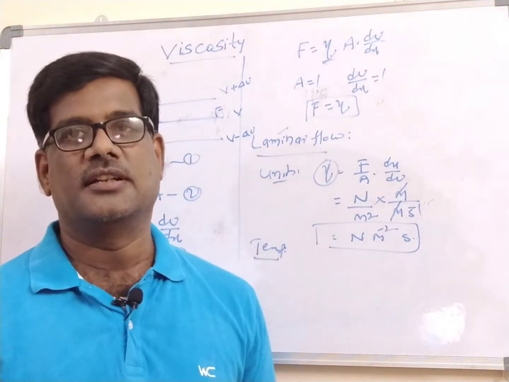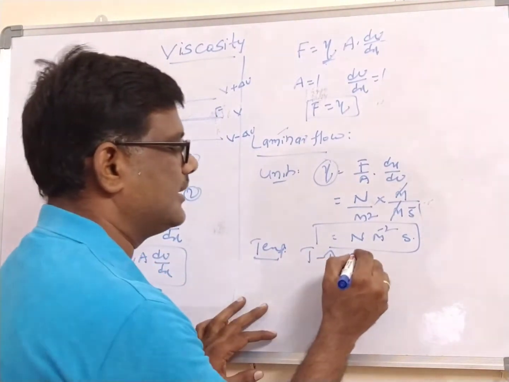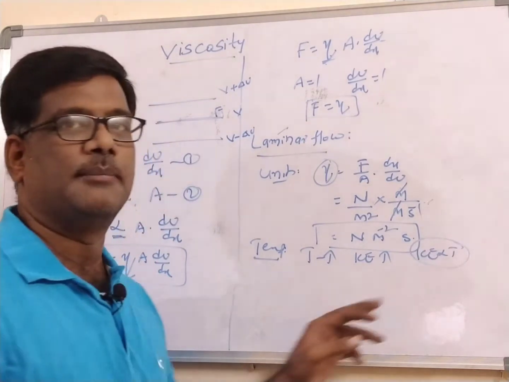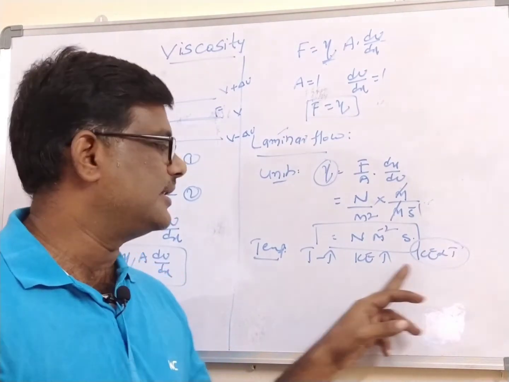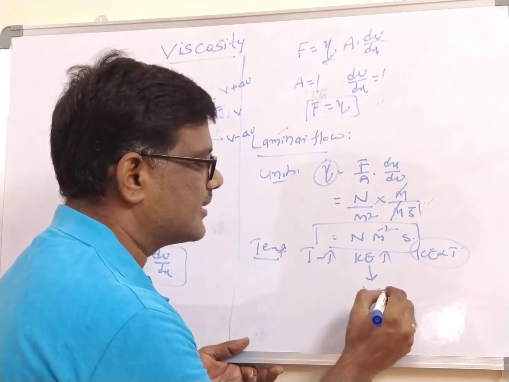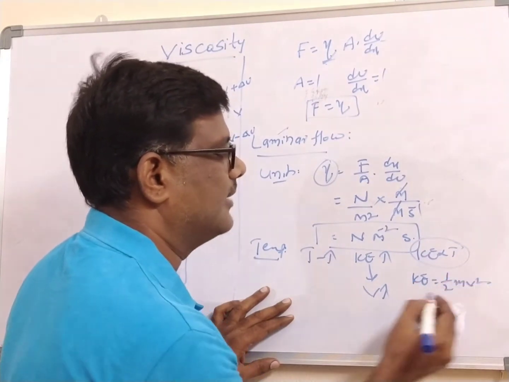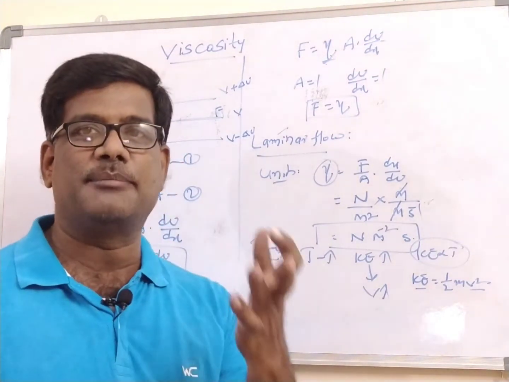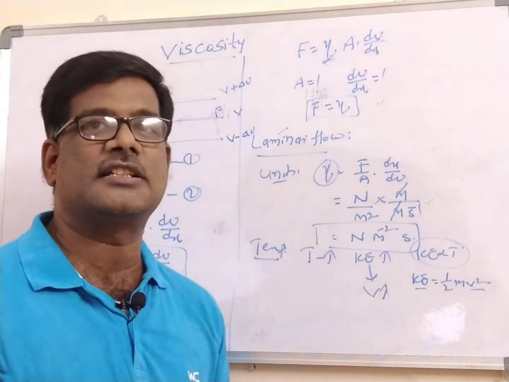Then, what is the effect of temperature on the viscosity? If you observe, whenever temperature increases, kinetic energy increases, because kinetic energy is directly proportional to the absolute temperature. Temperature increases, kinetic energy increases; temperature decreases, kinetic energy decreases. Whenever kinetic energy increases, velocity also increases. Why? Kinetic energy is equal to half mv square, so kinetic energy and velocity are directly related. So whenever you change only the temperature, and temperature increases, kinetic energy increases, which means velocity increases.